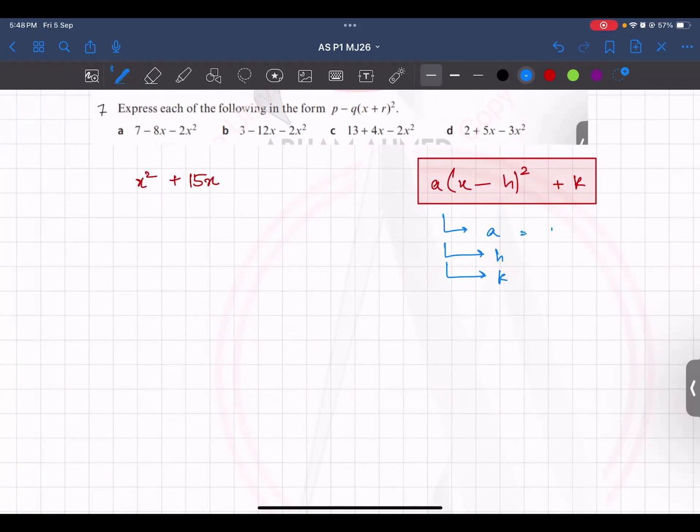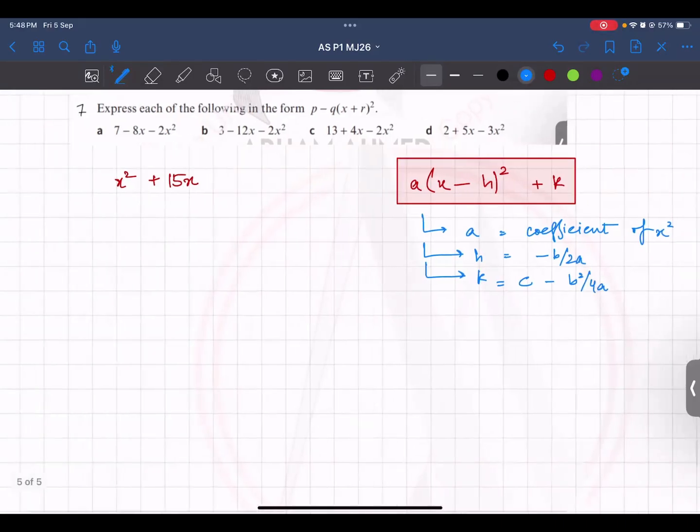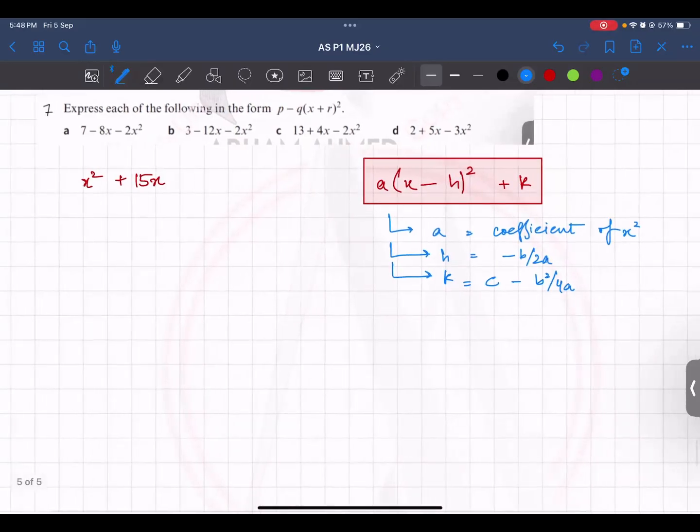So a is simply the coefficient, the number with x square, coefficient of x square. H is minus b upon 2a, this is the formula, and k is c minus b square upon 4a. Now you have to learn this. If you don't have any other method that you have learned, I think this is the easiest one for all of you. There are other methods. If you want me to discuss them also, I will discuss.